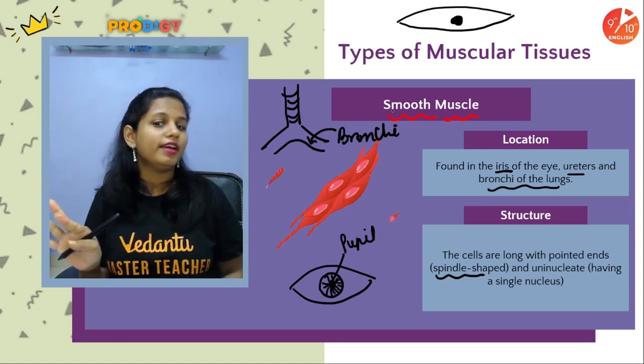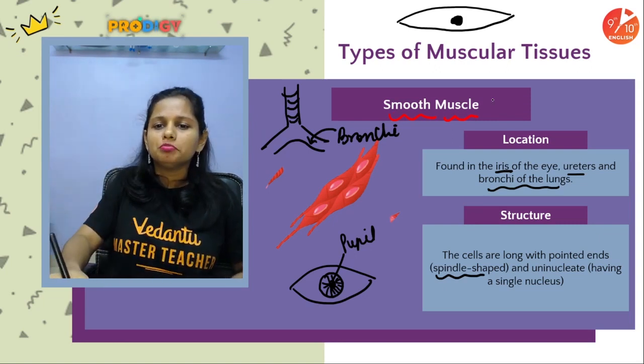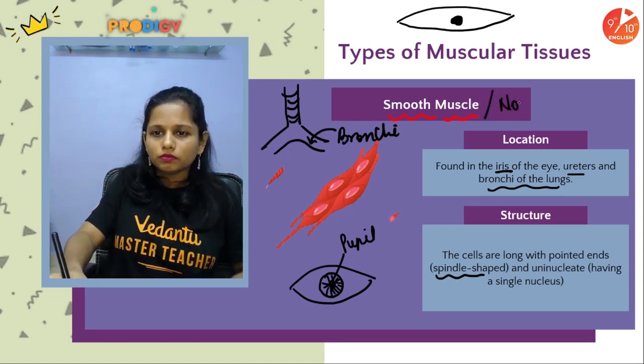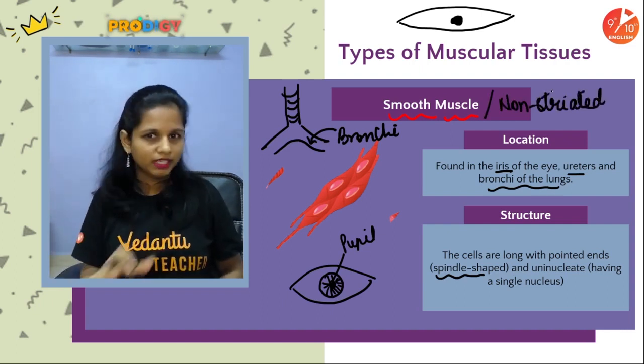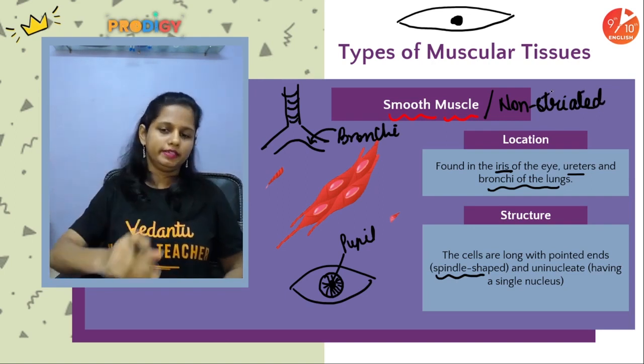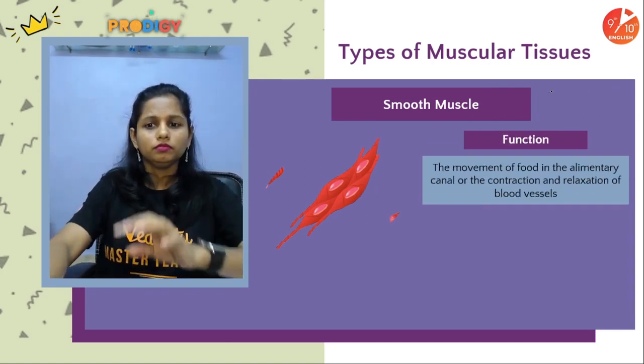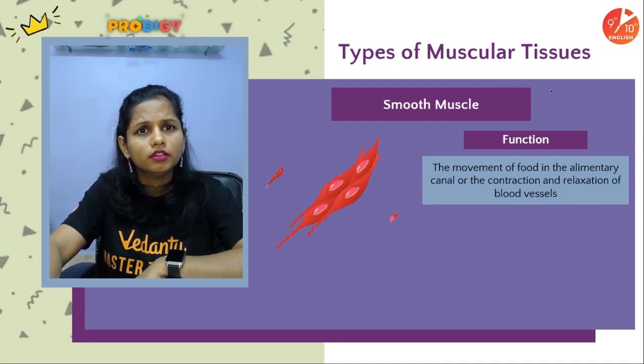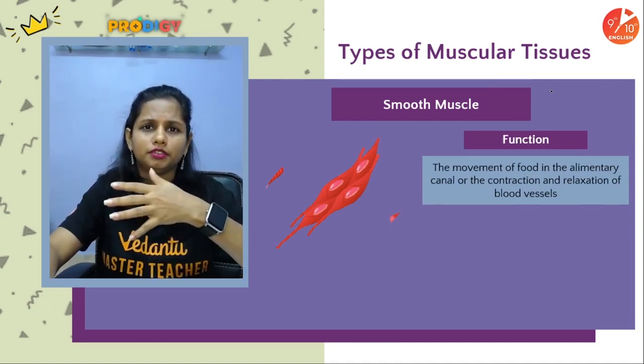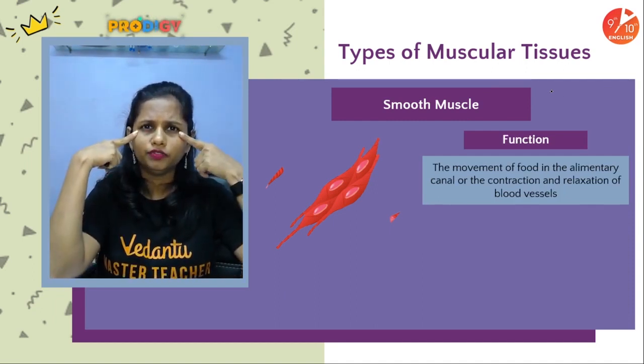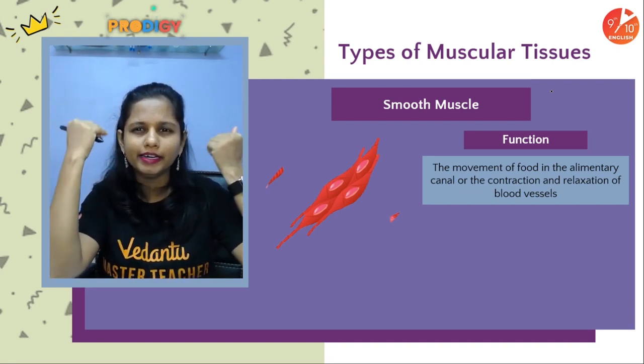They don't show any striations, and thus smooth muscles are also known as non-striated or unstriated muscles. Easy? Super easy. And then what is the function? Function is different. Like in the iris of the eye, it adjusts the amount of light that enters.